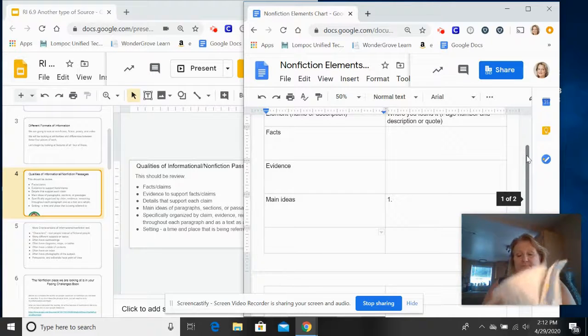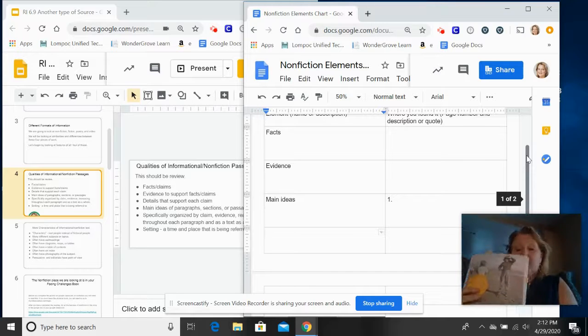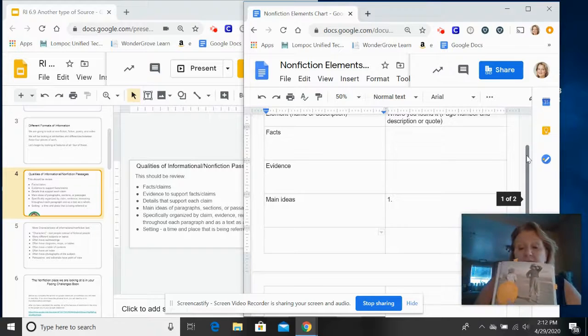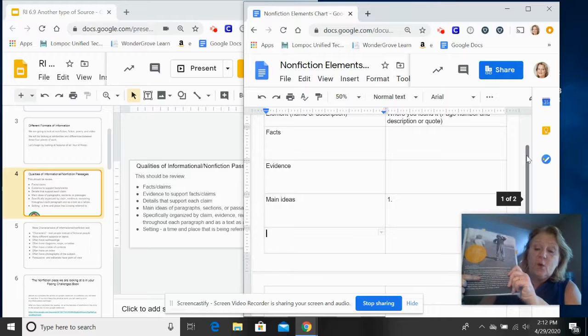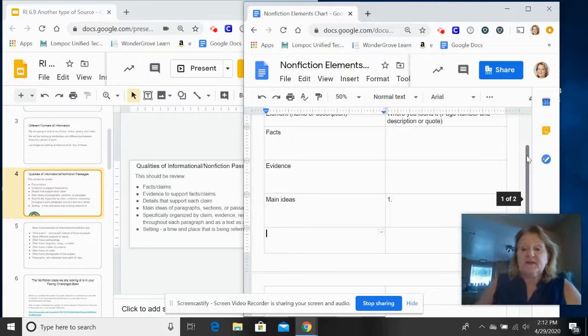On the front, and you're going to put down page numbers for where this is too. On the front, you have the title with an actual authentic photograph. And then down below here, you have the introduction to the passage. So all of those things are specific to nonfiction.